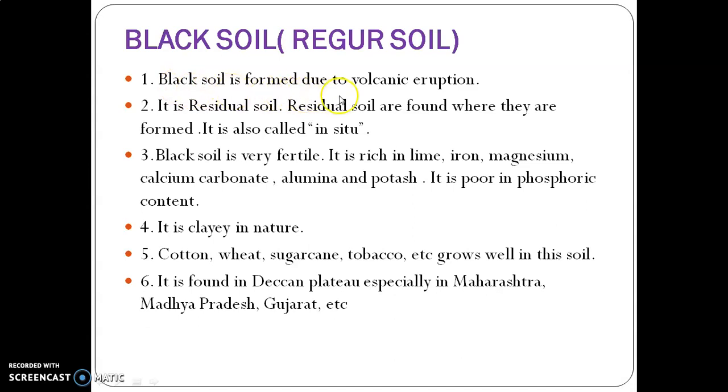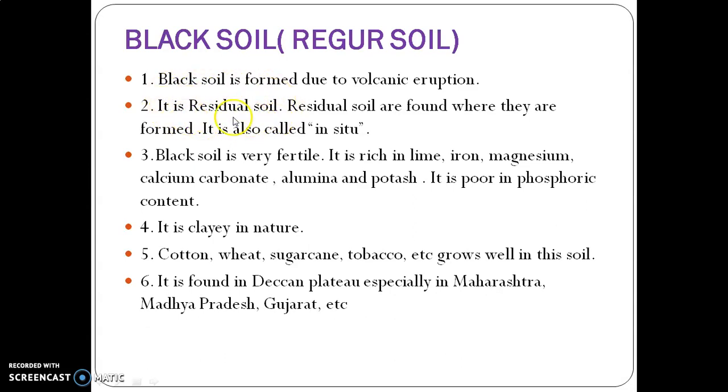Black soil is formed due to volcanic eruption. As you know, at the time of volcanic eruption, magma oozes out, coming out from the interior of the earth. When it comes out, it turns into lava. And when lava gets solidified, it changes into igneous rocks. And when igneous rocks continuously break down, or due to the continuous weathering of igneous rock, then black soil will be formed. This soil is called residual soil.